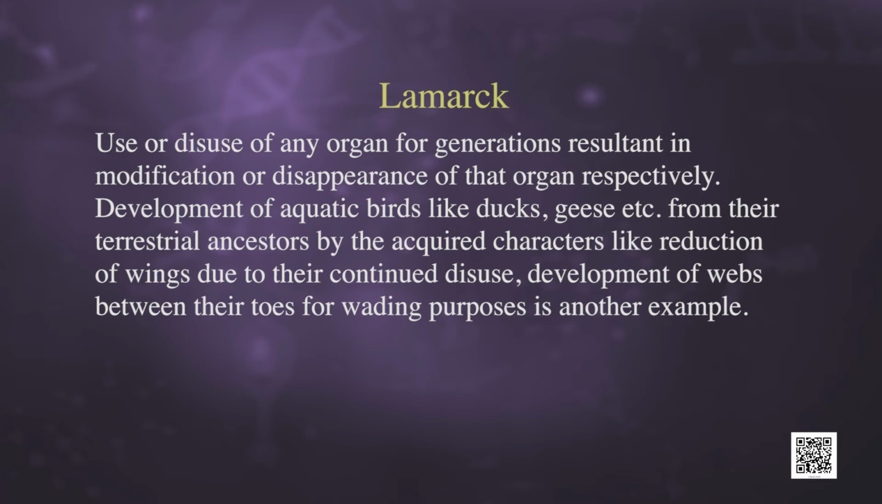These examples, which appear new in light of later discoveries, constitute some of the evidence on which Lamarck rested his theory. So, according to him, use or disuse of any organ over generations resulted in modification or disappearance of that organ respectively. Development of aquatic birds like ducks, geese, etc. from their terrestrial ancestors by acquired characters like reduction of wings due to their continued disuse, and development of webs between their toes for wading purposes, is another example.